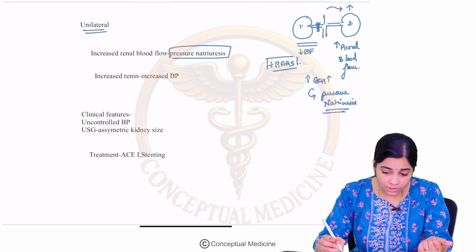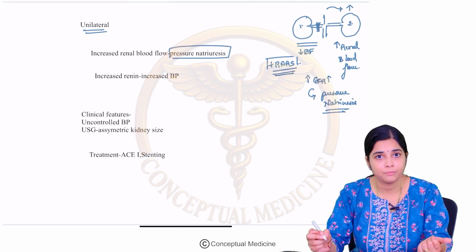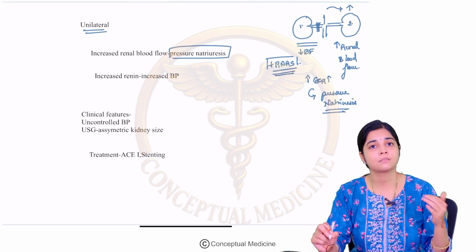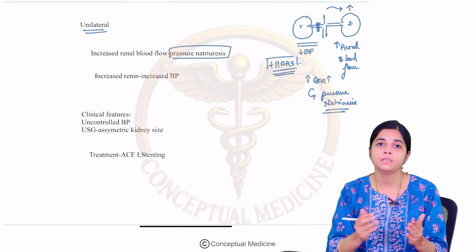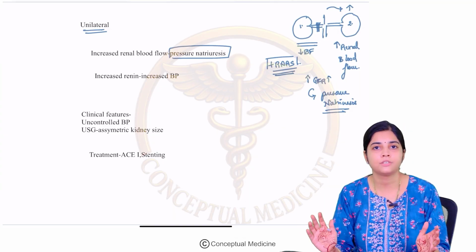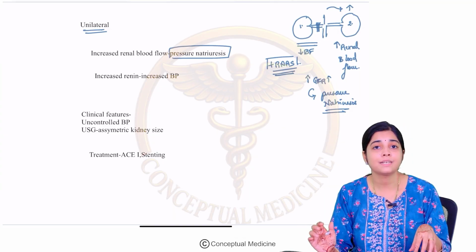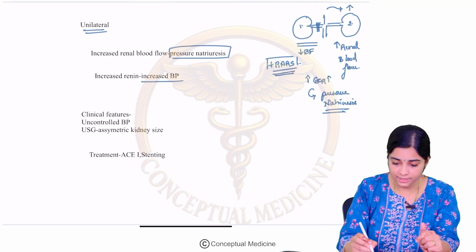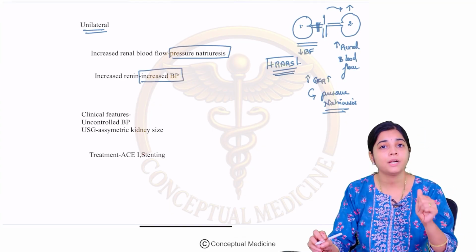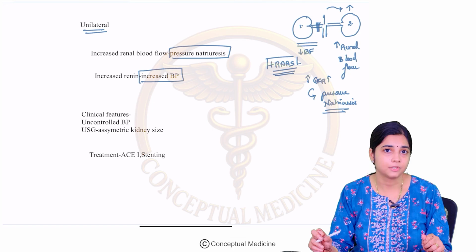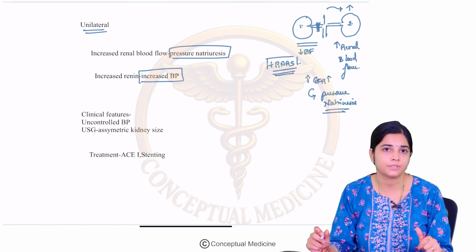Because there is decreased perfusion, there is stimulation of your RAAS. So, this renin in turn is going to cause an increased blood pressure, but they are not in volume overload because there is continued pressure natriuresis.